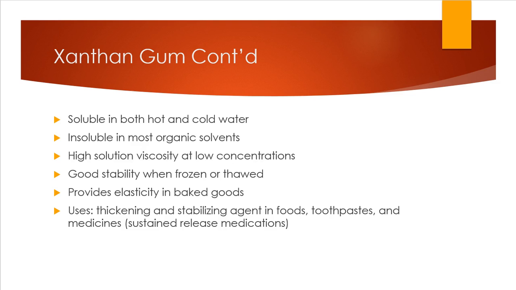Some other uses, it can be used as a thickening and stabilizing agent in foods, toothpaste, and even medicines, especially the sustained release medications. However, the main drawback I found with it is that it can cause flu-like symptoms in some individuals, such as a sore throat or runny nose for some, so it's advised to be careful before taking the supplements of the xanthan gum.